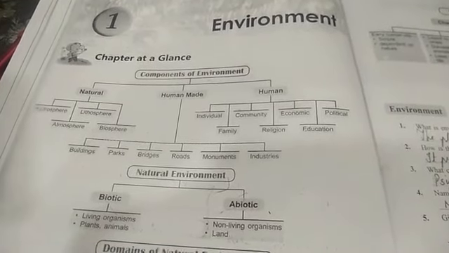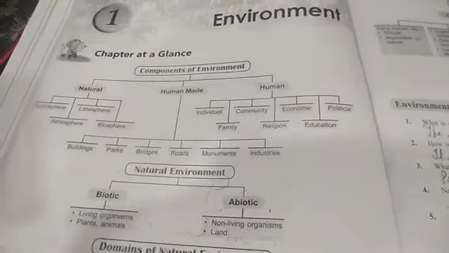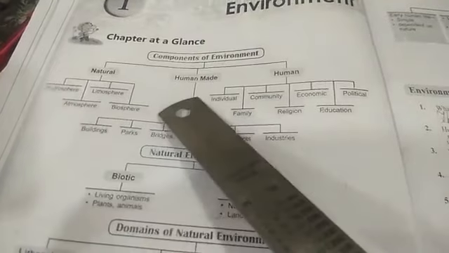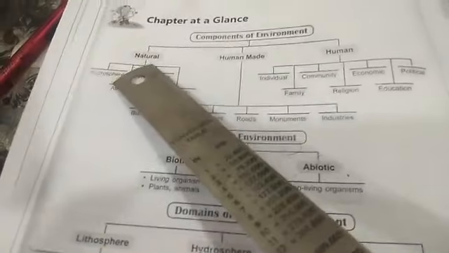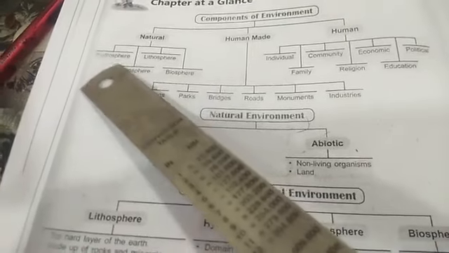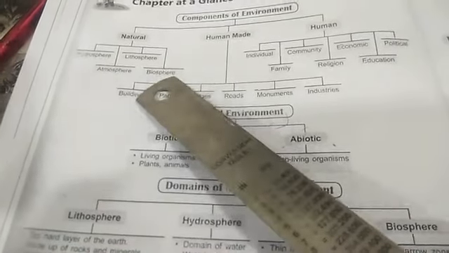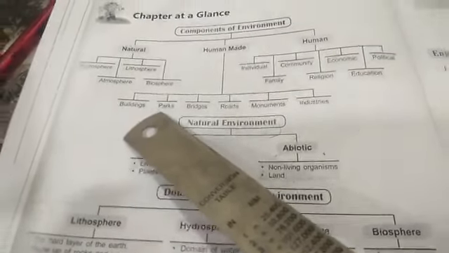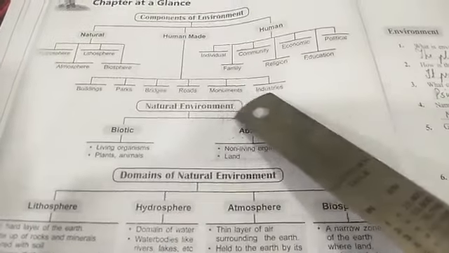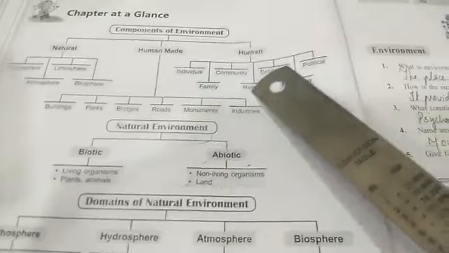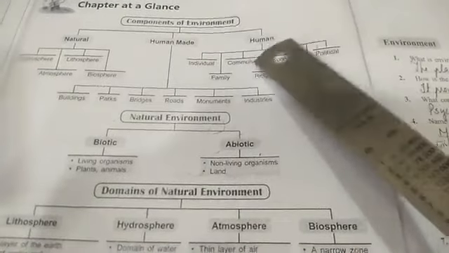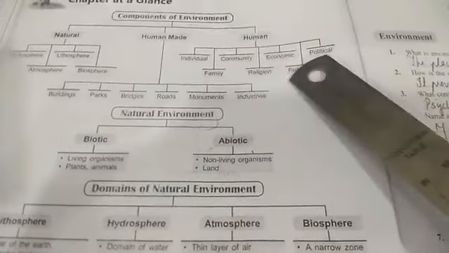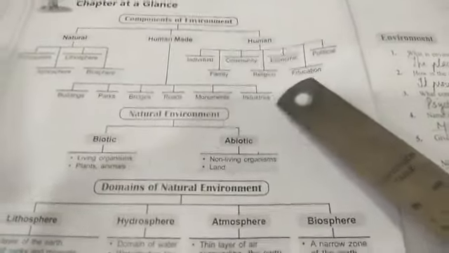So environment, whatever you are seeing in the surrounding, is called environment. There are different components of environment, that is natural, human-made and human. Natural is subdivided into four: hydrosphere, lithosphere, atmosphere and biosphere. Human-made environment means made by humans: buildings, parks, bridges, roads, monuments and industry. Human environment: individuals have specific roles in community, economic development, political development, family, religion and education.